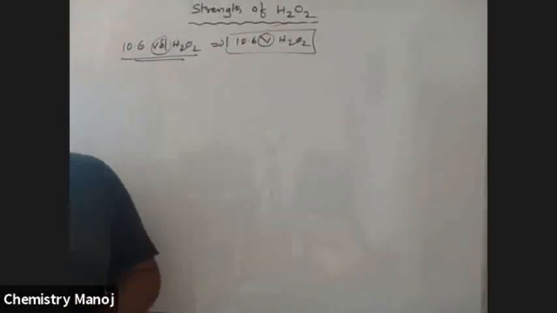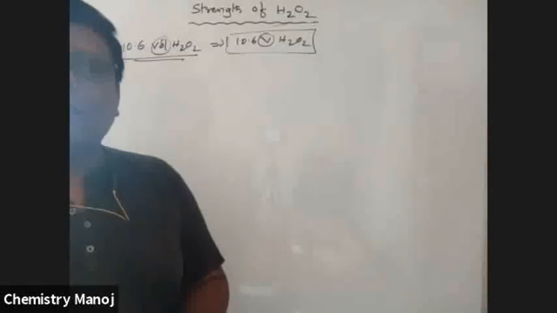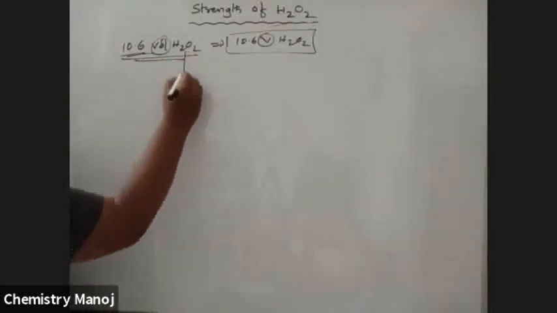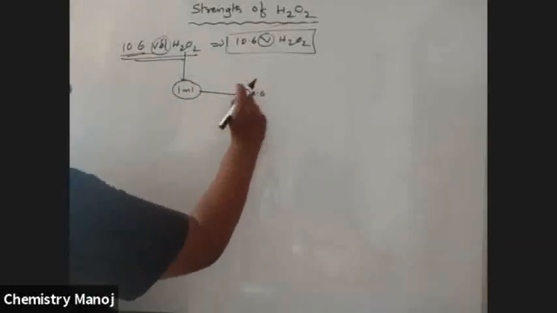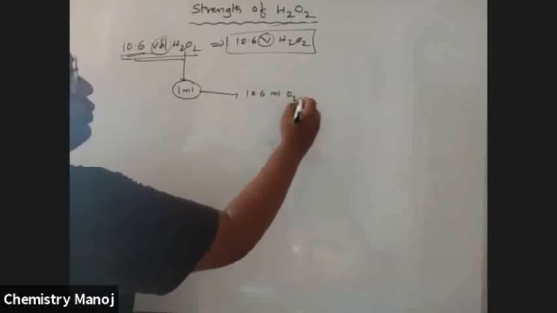That's correct, my dear Siddharth. So see here, 10.6 volume H2O2 means that 1 ml of H2O2 liberates 10.6 ml of O2.